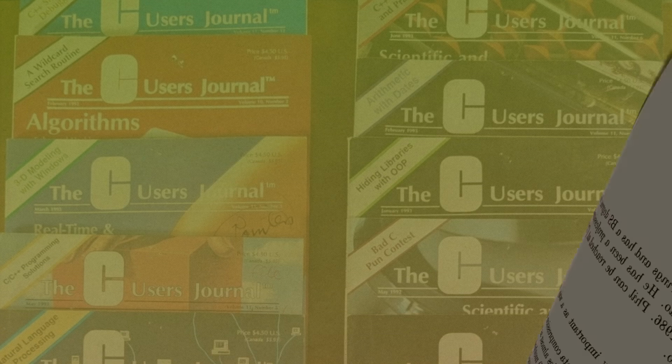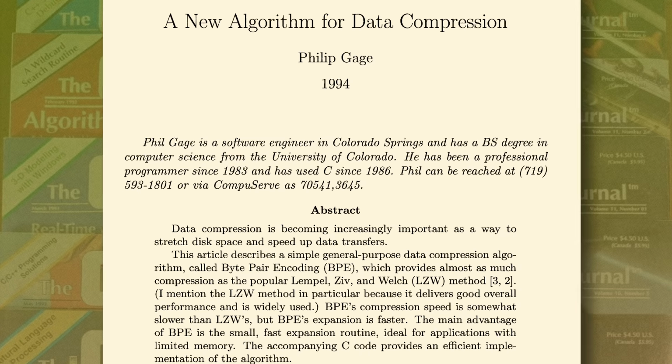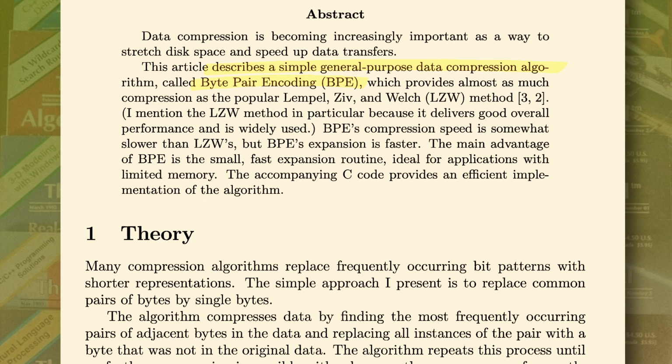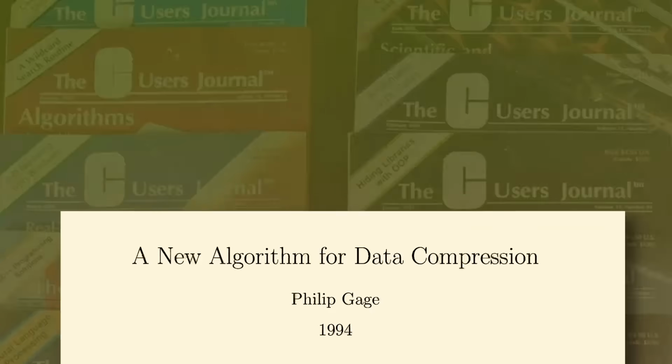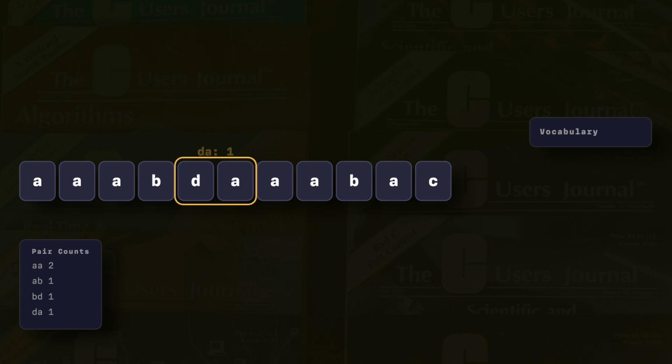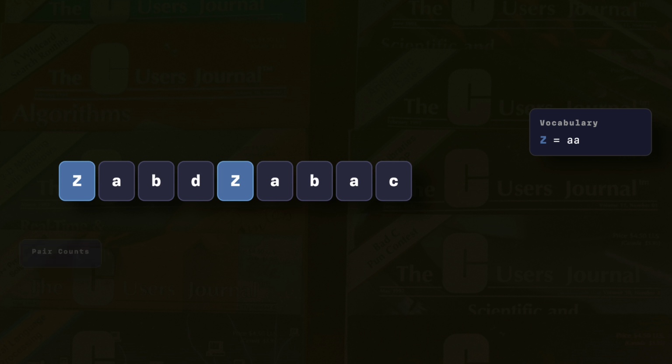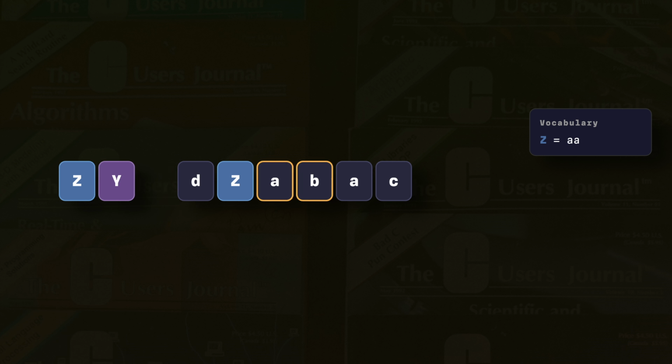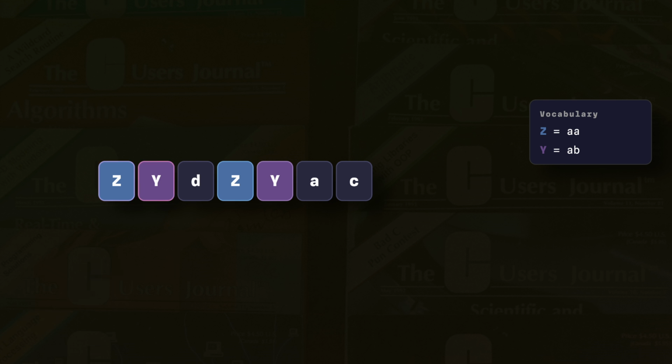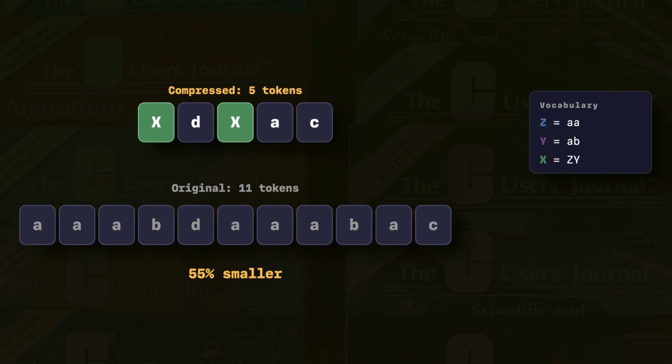It uses an algorithm called BPE, or byte pair encoding. And BPE was invented in 1994 by Philip Gage as a data compression technique. It has nothing to do with language models. And the idea was simple. Look at a sequence of bytes, find the pair that appears most frequently, replace it with a new symbol, and repeat. Essentially, it compresses data by finding common patterns.